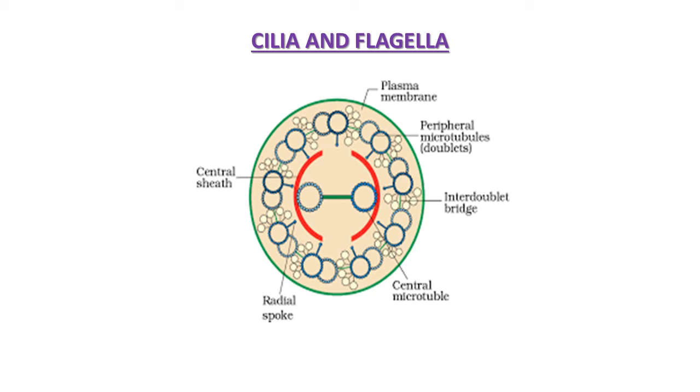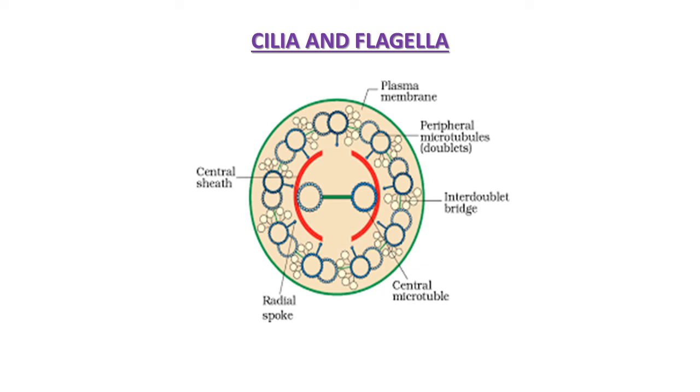Such an arrangement of axonemal microtubules is referred to as 9+2, as you can see in this figure also. Central tubules are connected by a bridge and are also enclosed by a central sheath, which is connected to one of the tubules of each peripheral doublet by a radial spoke. So this way there are nine radial spokes. You can count here also easily.